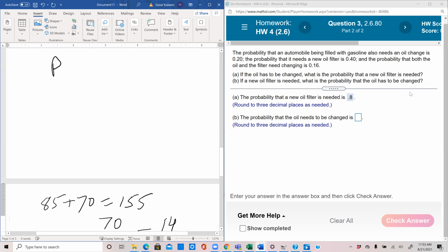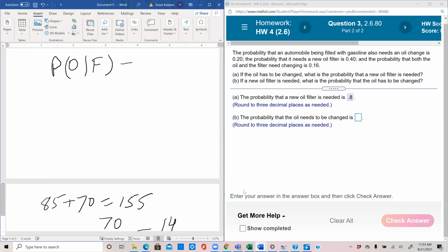So we have to find probability O given F, because if is the same as given. Because if a new filter is needed, which means we're given that a new filter is needed, what's the probability that oil has to be changed? So we have to find probability O given F.